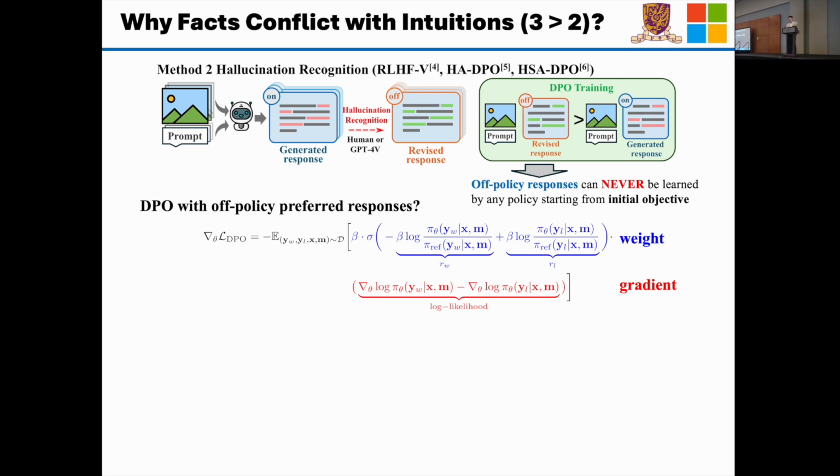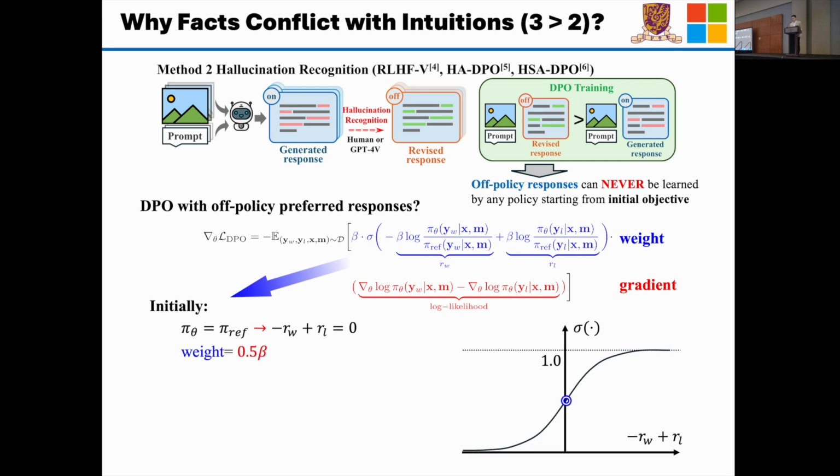So a natural question is, what will happen if we use this off-policy preferred response to conduct the DPO training? To understand this point, we need to take a close look at the gradient of the DPO training objective. And we find it consists of two parts. The first part, we call it the weight part, and the second part, we call it the gradient part. And the main difference comes from the weight part.